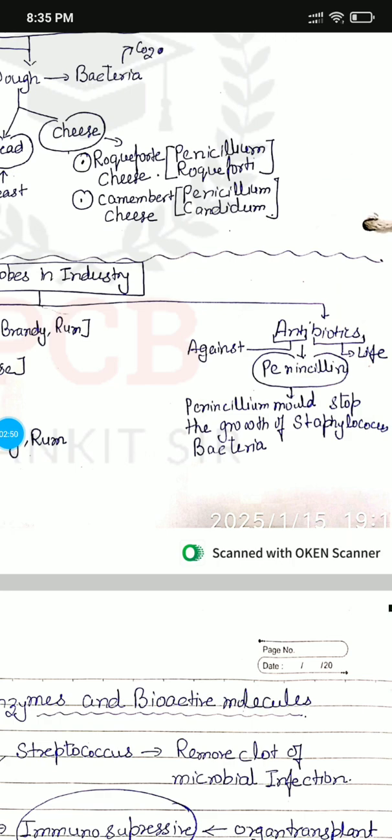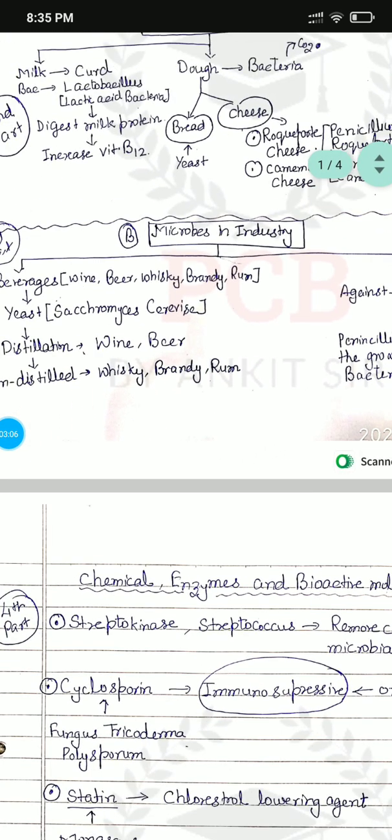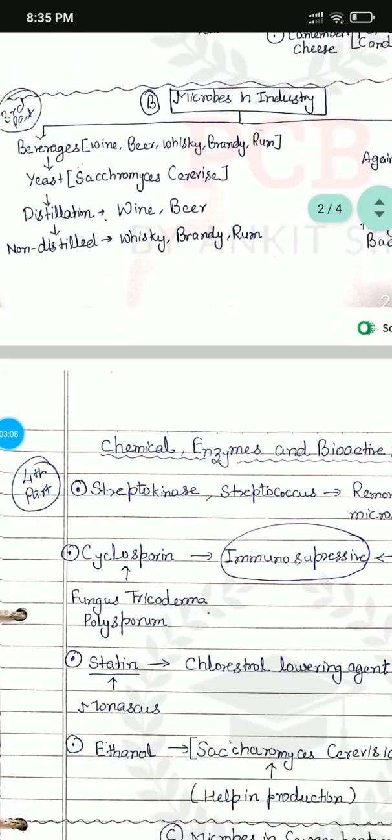Then go for the antibiotics. Anti means against, biotic means life. The first antibiotic was discovered by Alexander Fleming, called penicillin, and it is produced by the Penicillium mold, which stops the growth of Staphylococcus bacterium. So two things are formed with the help of industry.